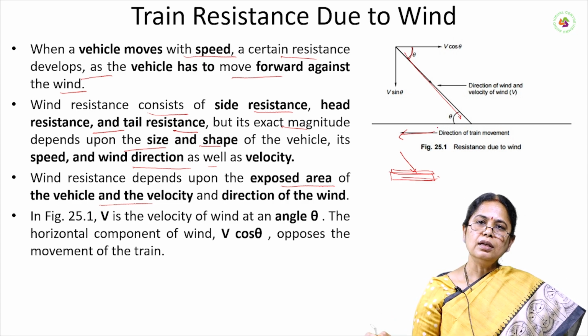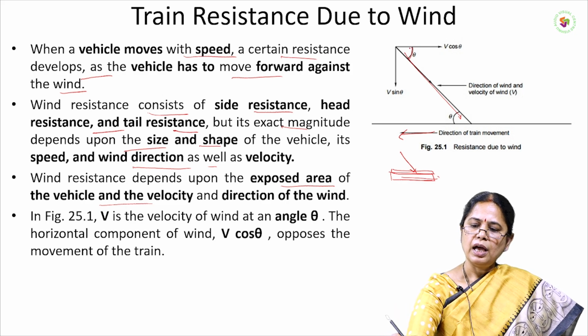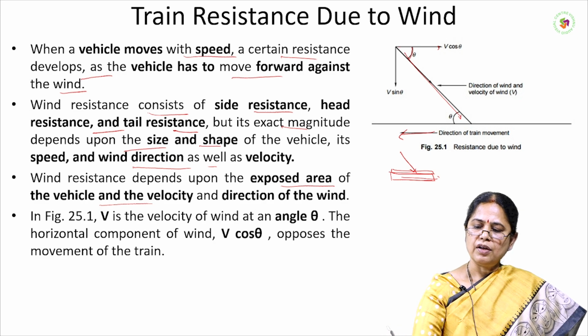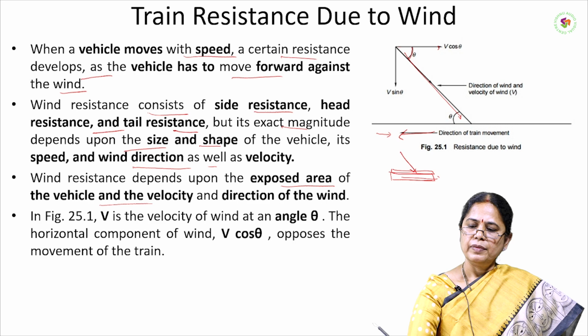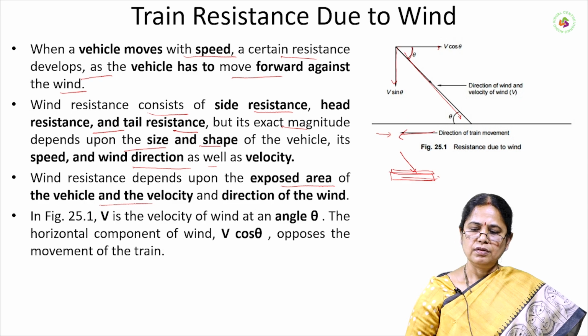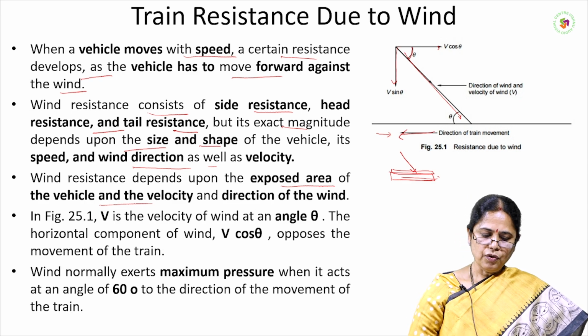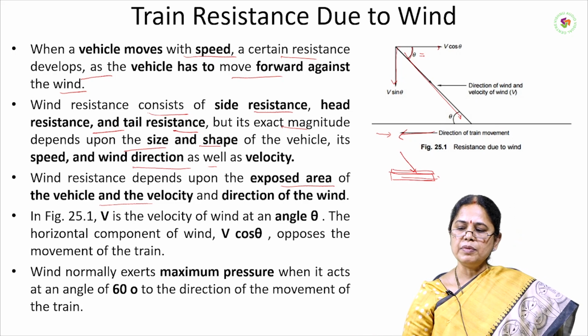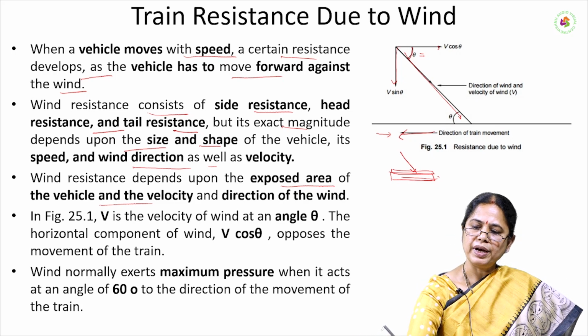It is causing some resistance on the movement of the vehicle and it is divided into two components: V cos theta, which is acting as headwind to the train, and V sin theta, causing side resistance on the movement of the train. So the maximum angle which exerts maximum resistance on the train movement is 60 degrees.